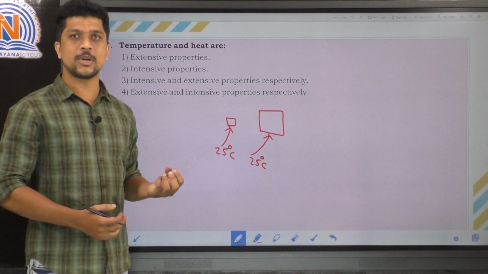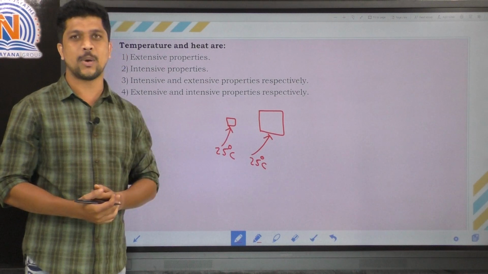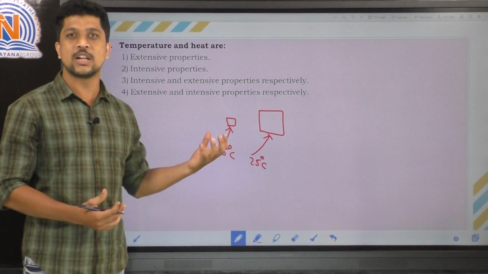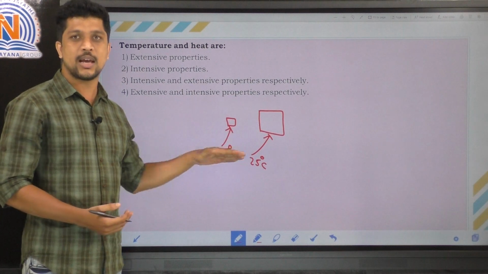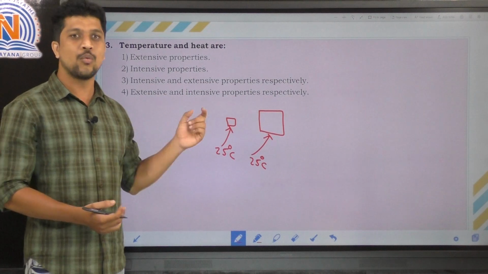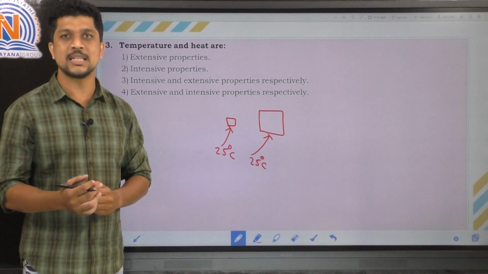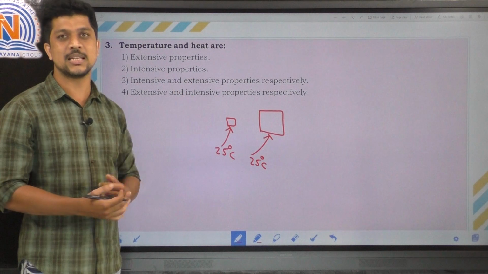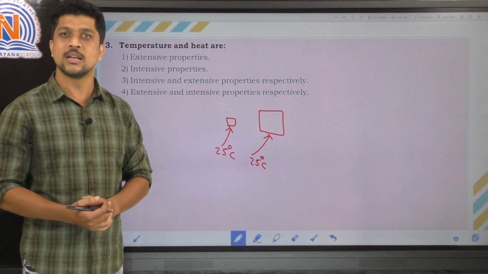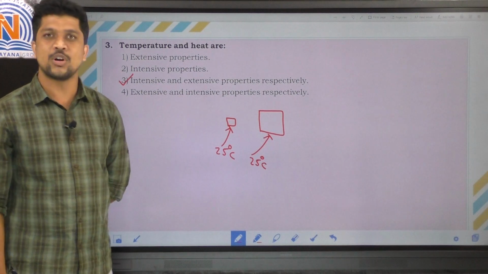Then see which paper is giving more heat energy to the surroundings. The small piece of paper will give a very small amount of heat energy. The big piece of paper will give more heat energy. At the same temperature, the heat changes with size. So we can say that temperature is an intensive property which does not depend upon the size and quantity of the system, but heat is an extensive property. It completely depends upon the size and quantity of the system, right? So the correct option is the third option. Clear? Let's move on to the next question.